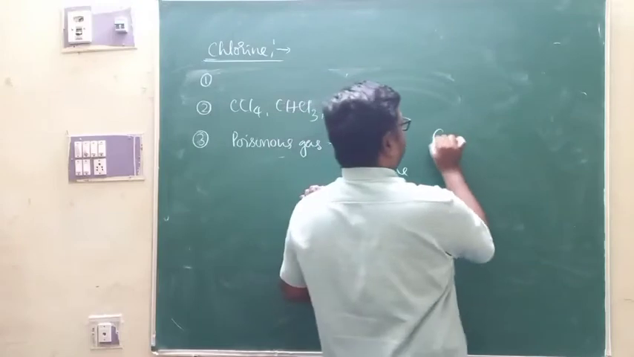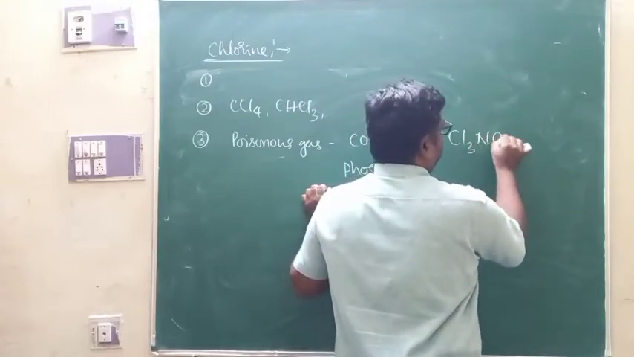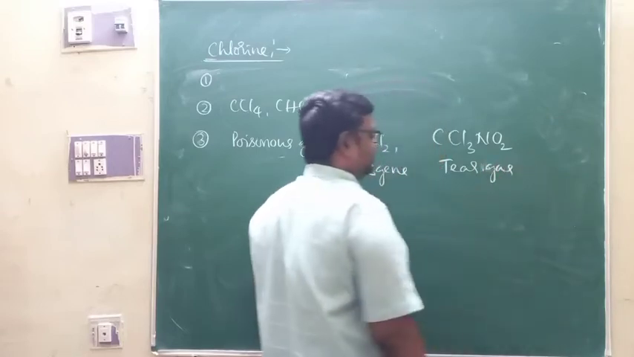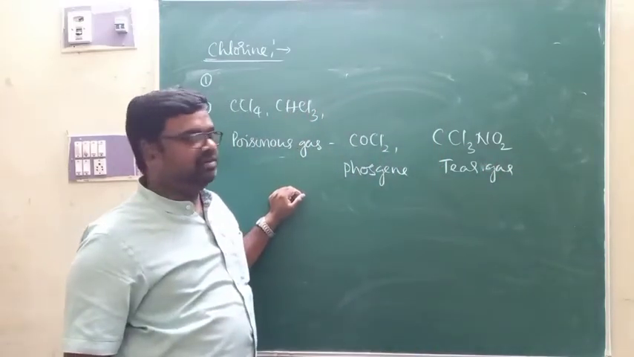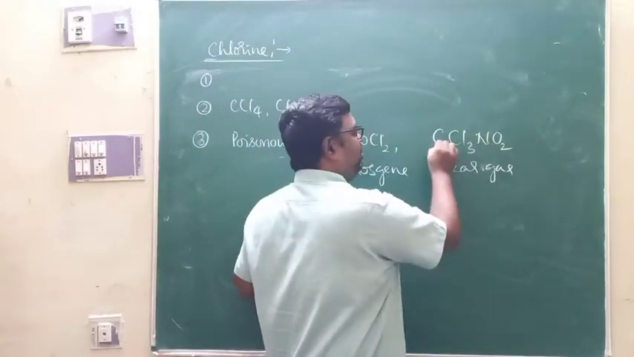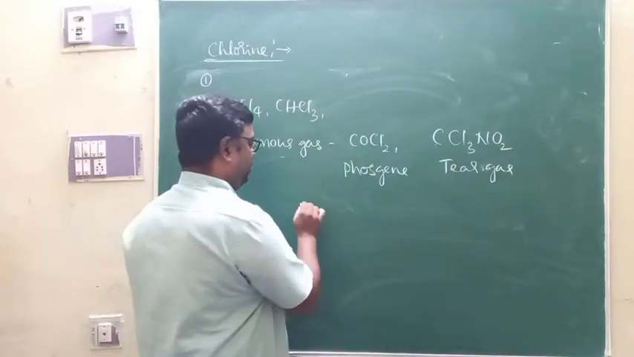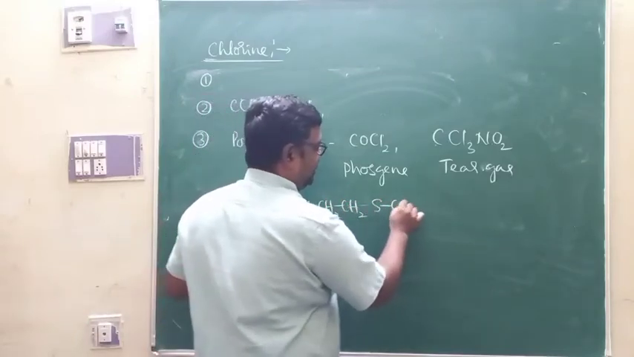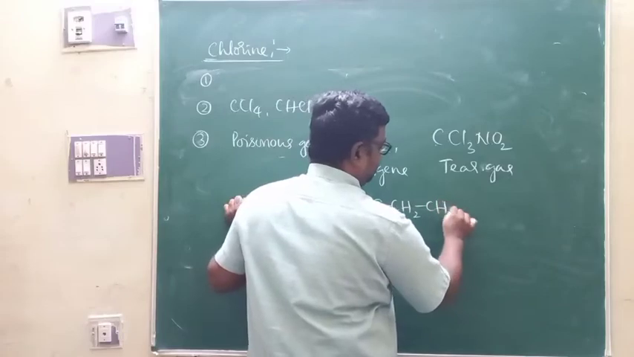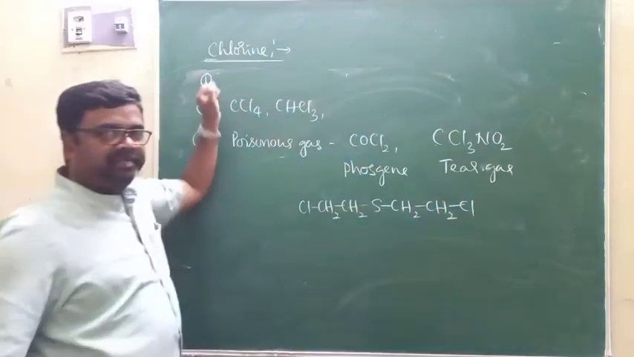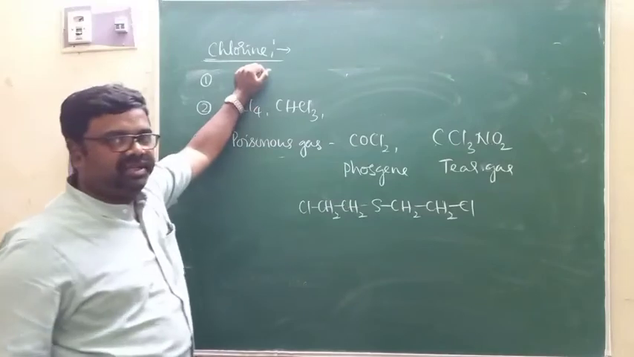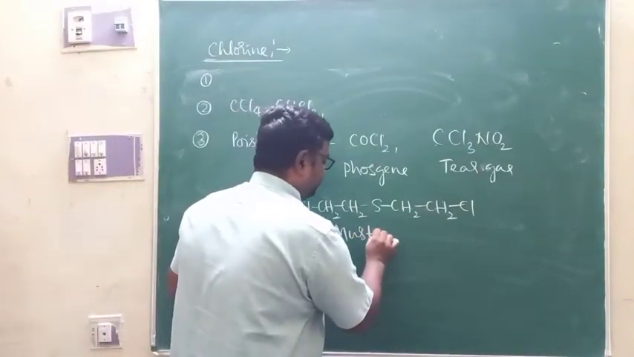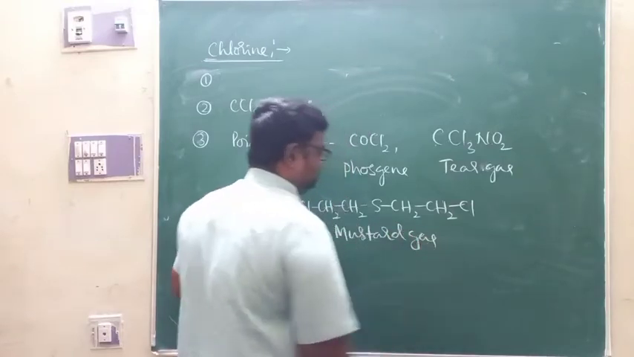Apart from that, we have CCl3NO2. This is called tear gas. It causes tears in your eyes when you are exposed to that particular gas. This is trichloronitromethane, tear gas. Apart from that, you might have heard about this poisonous gas, mustard gas. This is mustard gas prepared during the Second World War. It was used to kill the soldiers of the opposite sides. So that is mustard gas, one more poisonous gas.